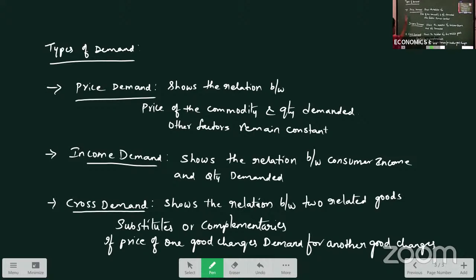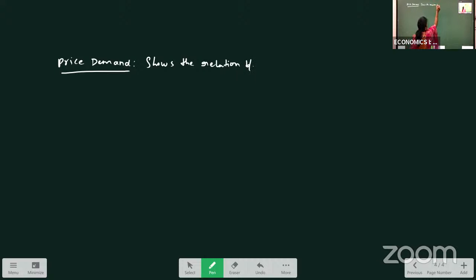Right, now we will discuss individually about the price demand and all. Now here let us discuss price demand. First type of demand we have price demand. This price demand shows the relation between price and quantity demanded, right?